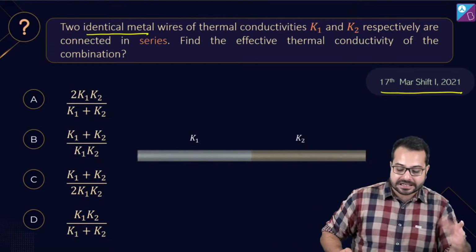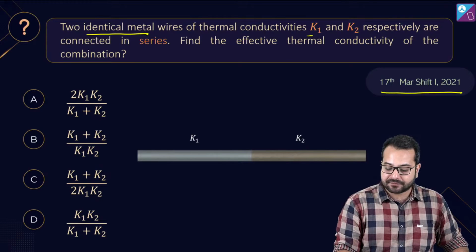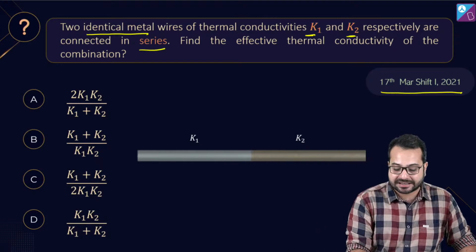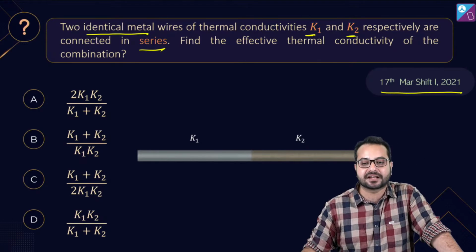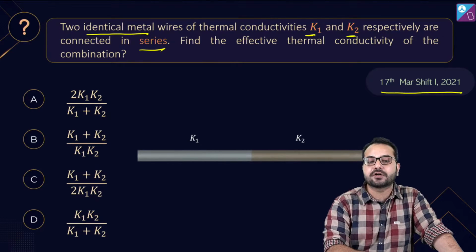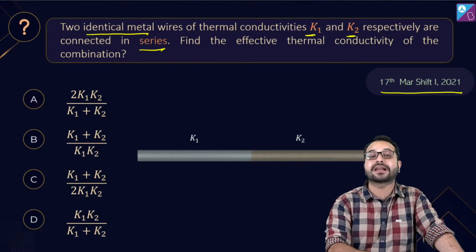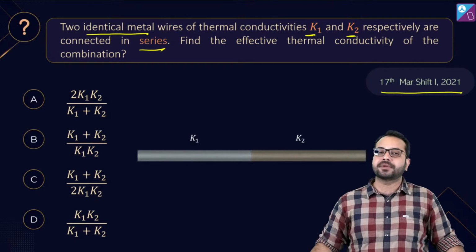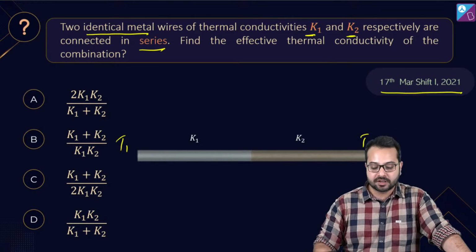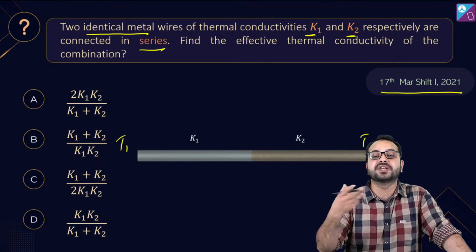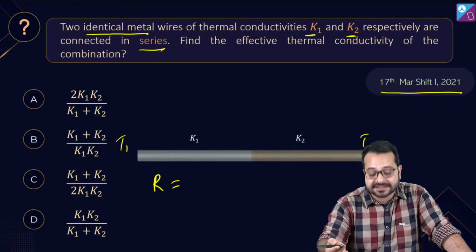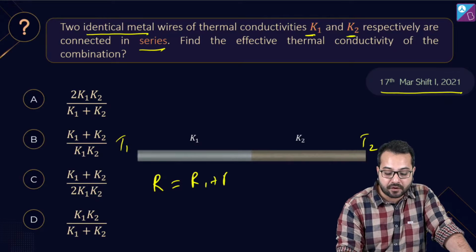There are two identical metal wires. They have thermal conductivities K1 and K2 respectively, and they are connected in series. So you can see this is a series connection. Instead of two thermal conductors, if there were two electrical resistors, what would this combination be? Let's say this temperature is T1, this temperature is T2. This combination would have been a series combination, right? And in a series combination, the resistances are added in a straightforward manner.